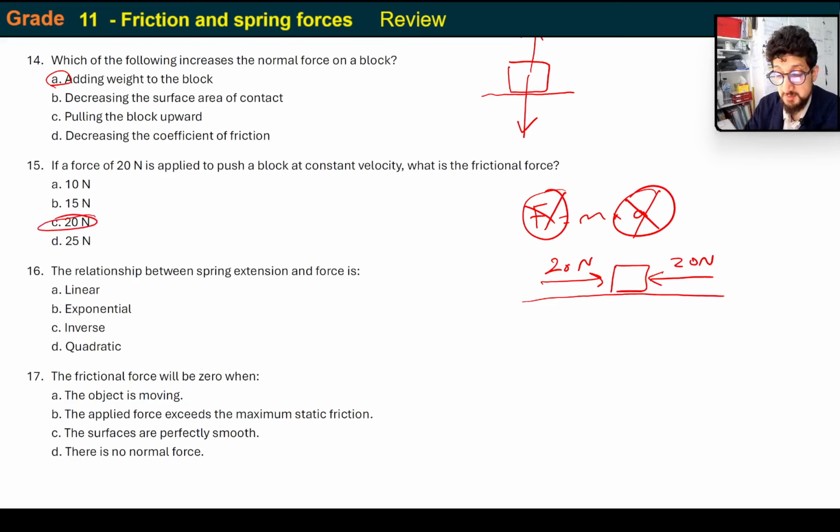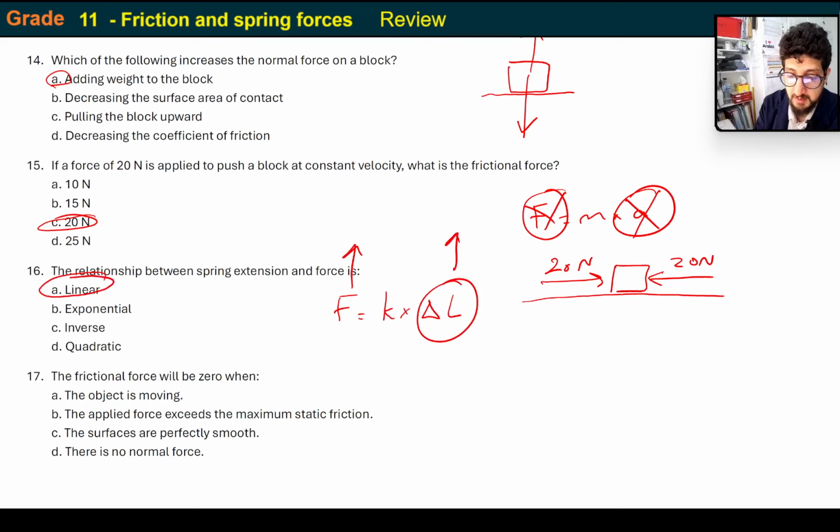The relationship between spring extension and force is: force equals k multiplied by the extension. If the extension goes up, what's going to happen to the force? It's going to go up, so it's linear. It's not inverse, it's none of that. It's linear.